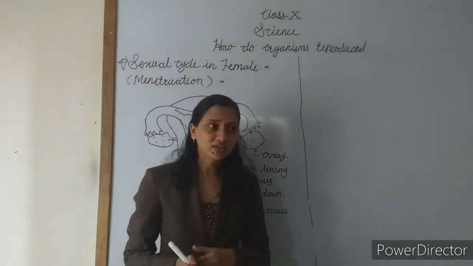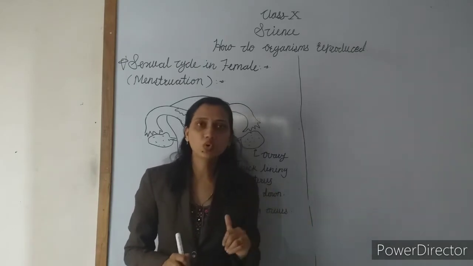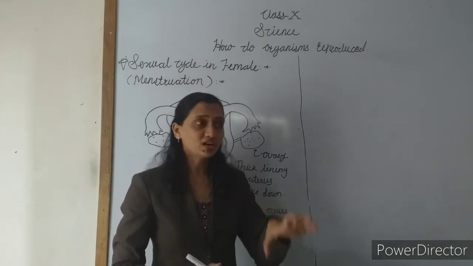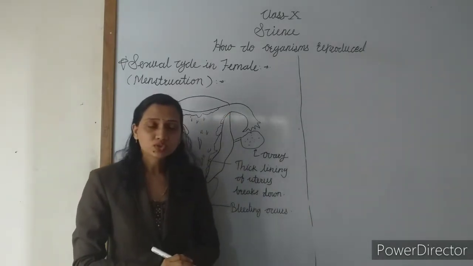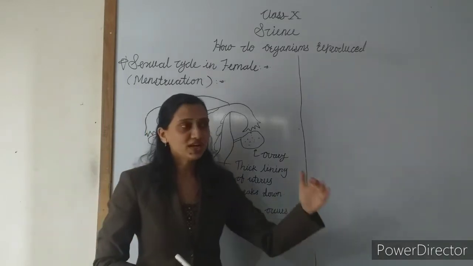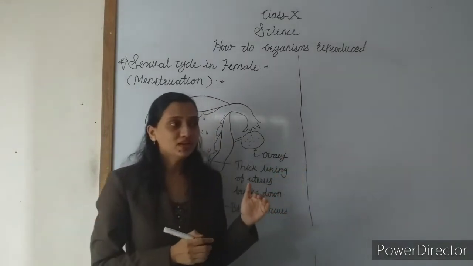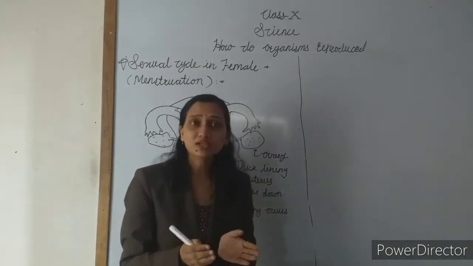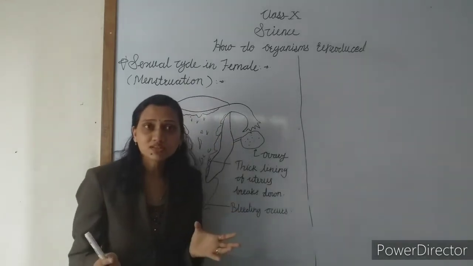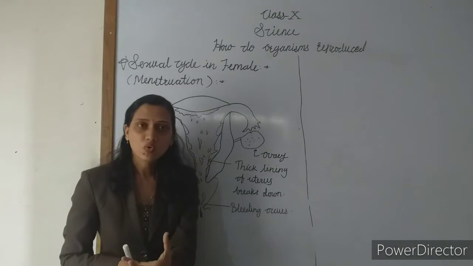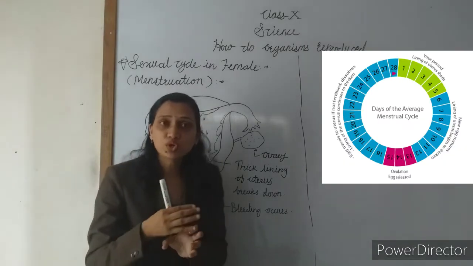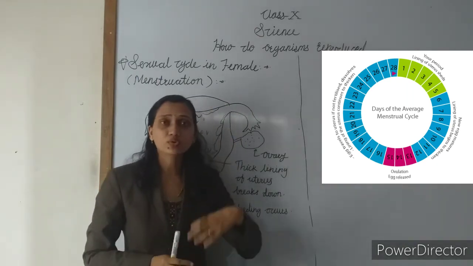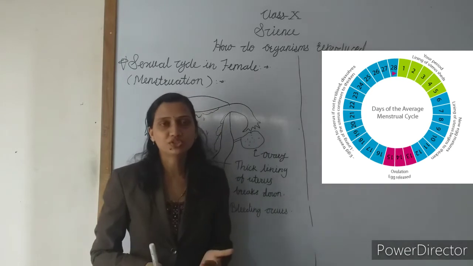We generally know that when a girl child is born, her ovary contains thousands of immature ova, or eggs, which are contained in immature follicles. So when the girl reaches the age of puberty, one of the follicles releases a matured ovum. During this maturation the follicle bursts and the ovary releases the ovum, which means the ovary pushes the ovum outside. This process in which the ovary produces the ovum is called ovulation.